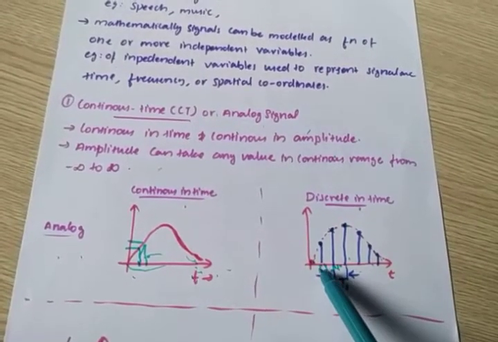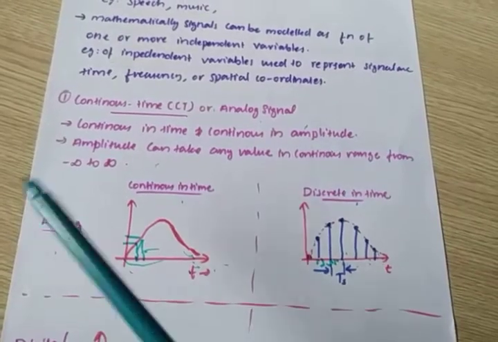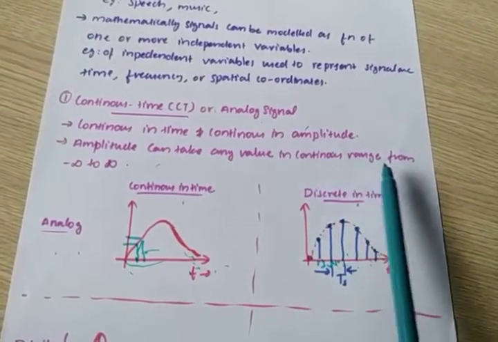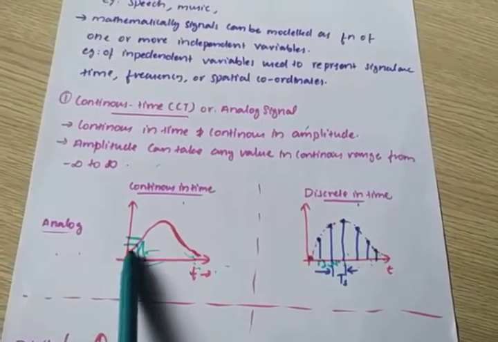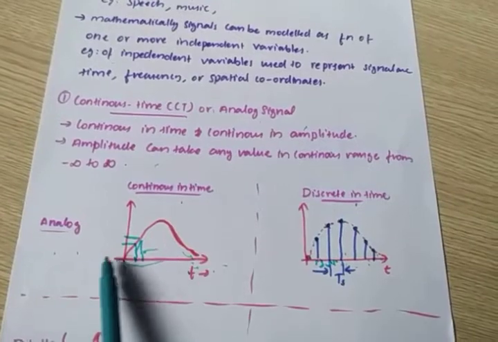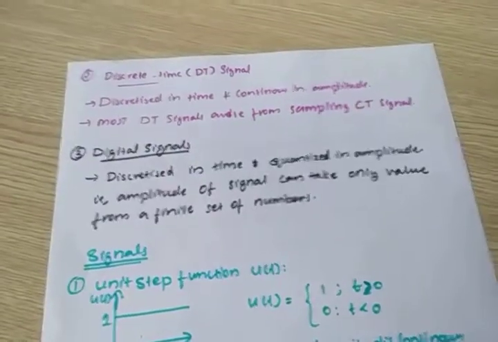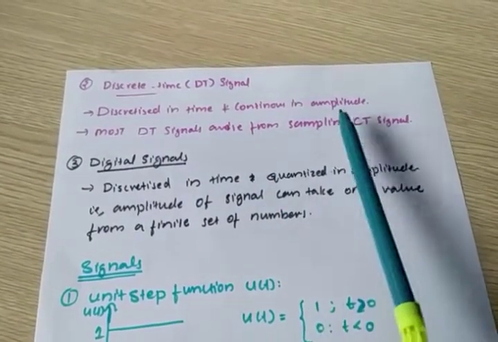But here amplitude is continuous but time is discrete. Amplitude can take any value in the continuous range from minus infinity to plus infinity. Next is discrete time: discretized in time and continuous in amplitude.